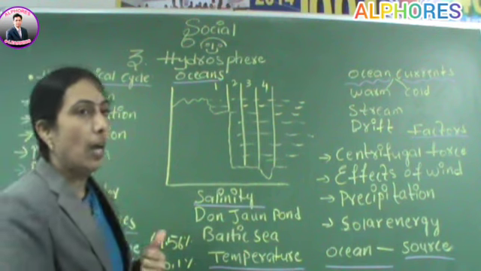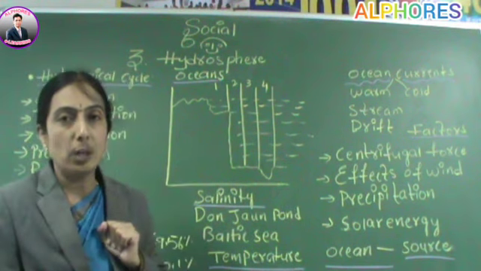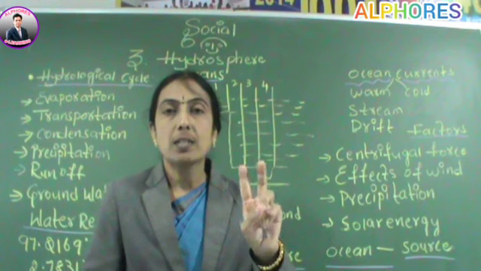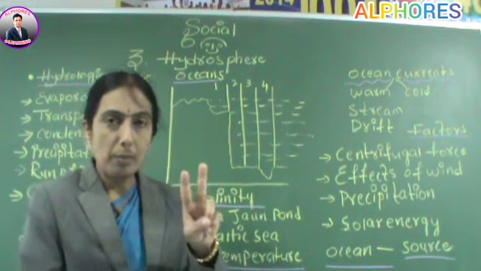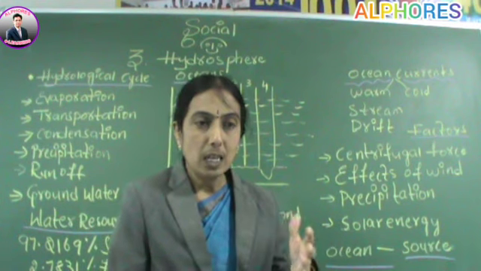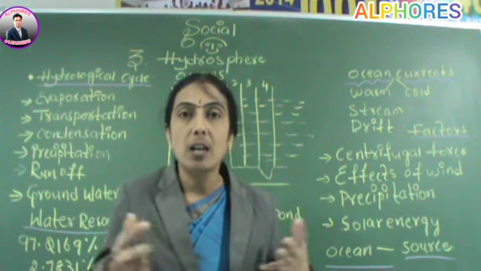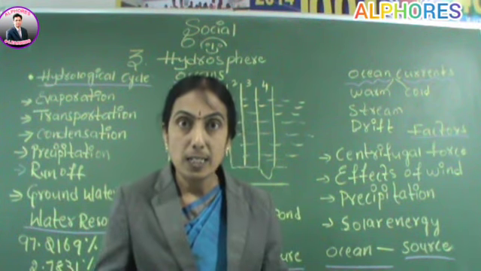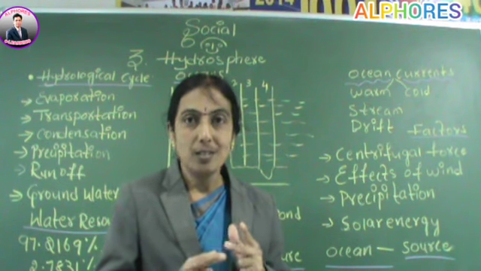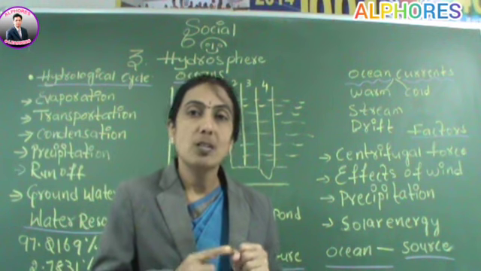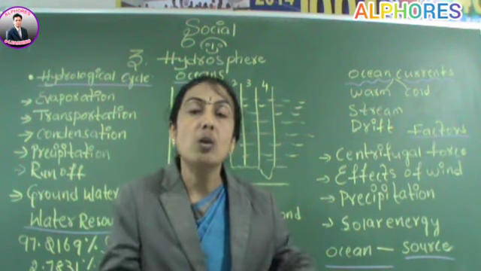Hydrosphere. The word hydrosphere is derived from the 2 Greek words, heuder plus sphaera. Heuder means water, sphaera means sphere or ball. That means hydrosphere means a sphere, a layer of water. It consists of water in the form of lakes, rivers, seas, bays, ponds, oceans, and even underground water also will